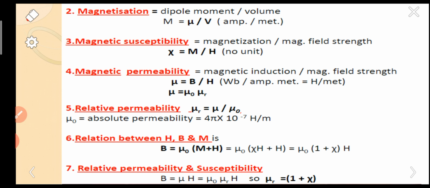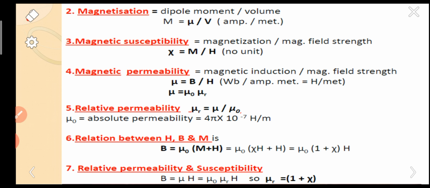Next parameter was magnetic susceptibility, magnetization by magnetic field strength. The next one was magnetic permeability, that is mu equal to B by H, mu equal to mu naught into mu r, because the relative permeability mu r equal to mu by mu naught. If we cross multiply the terms, you can get mu equal to mu naught into mu r. The mu naught value is 4 pi into 10 power minus 7 Henry per meter.